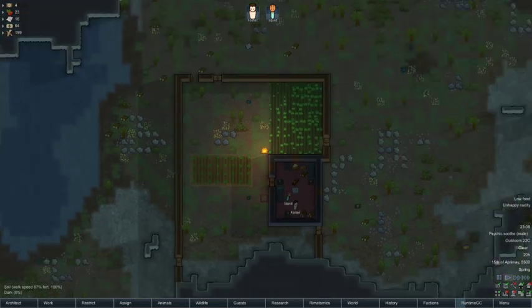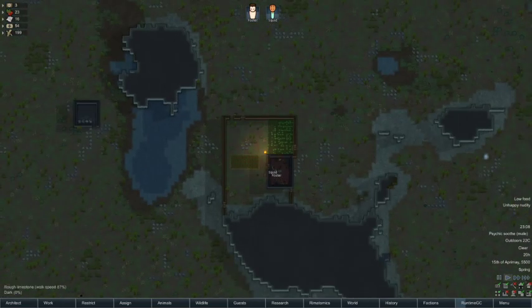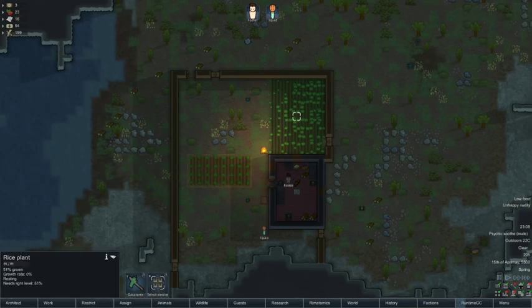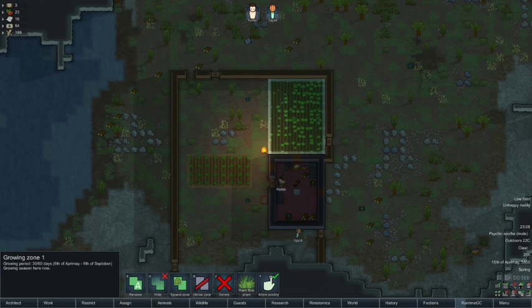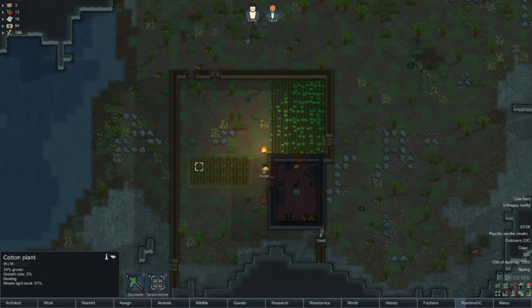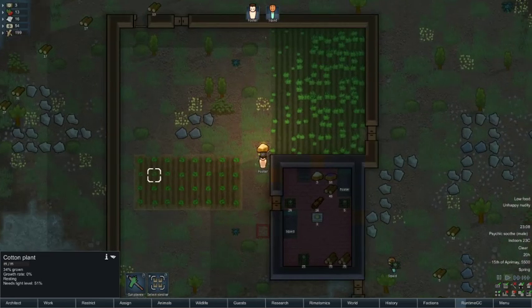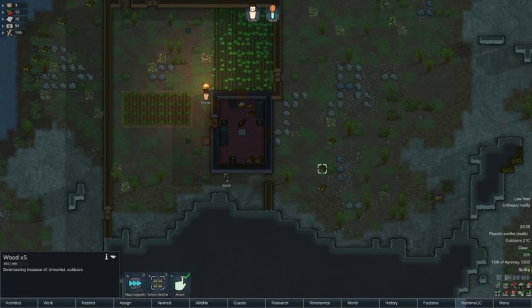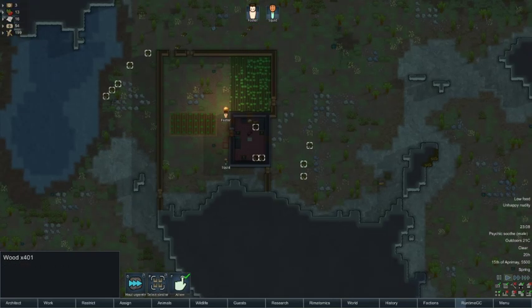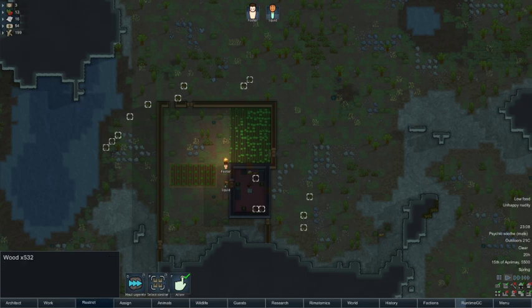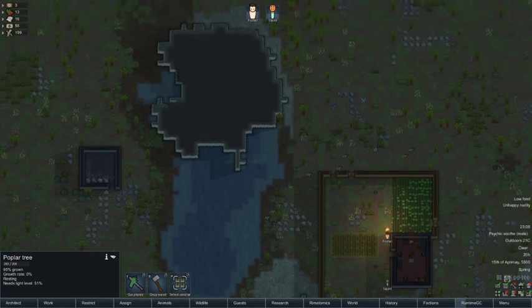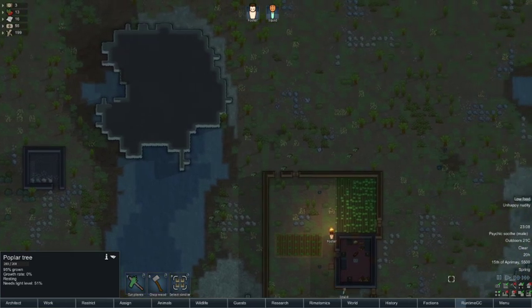I think now is a good time to look at where we are. We're in a good position. We've got a good meal source with these fields. We've got good clothing that's coming out in these fields. I mean, 34% grown. A couple of days' time, they'll be ready to start tailoring things. So I think our focus should be now hauling this wood into the base, and we also need to get some steel so we can build a research bench, because the next thing we're going to want to do is research.